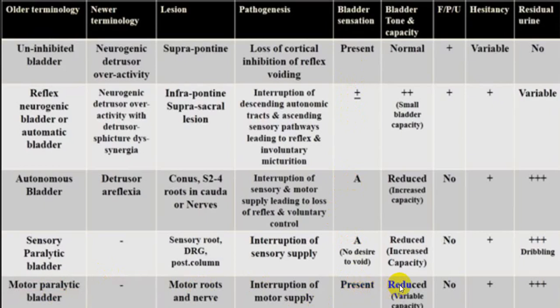So by and large, the capacity is increased, but not to a great extent. Person cannot have a voluntary evacuation, but person can evacuate with certain maneuver. Hesitancy is a common symptom. The bladder capacity or retention or residual urine is not as large as sensory or autonomous bladder. It is little less than that, and there will be no overflow dribbling.